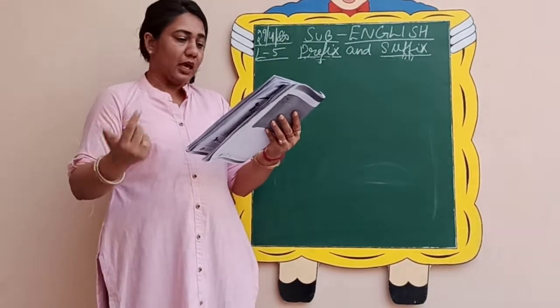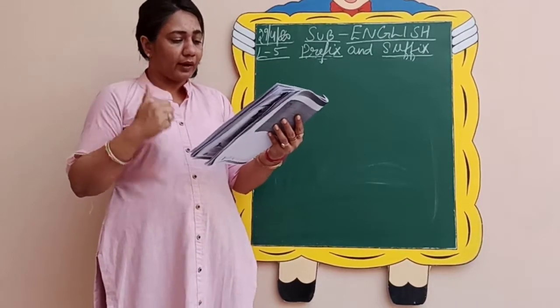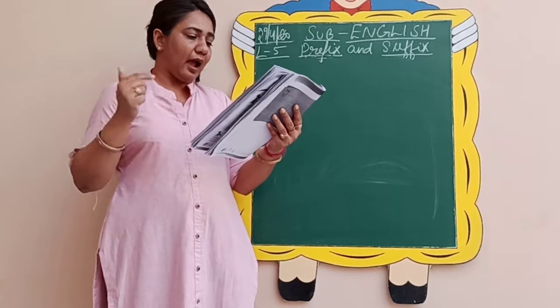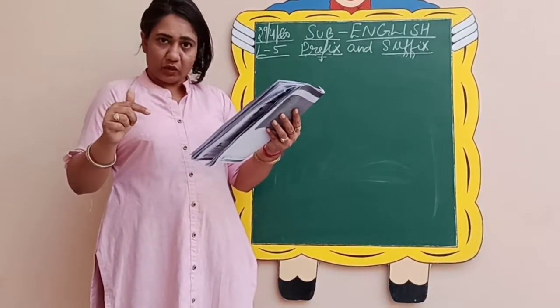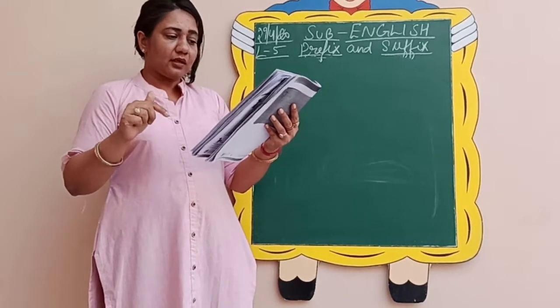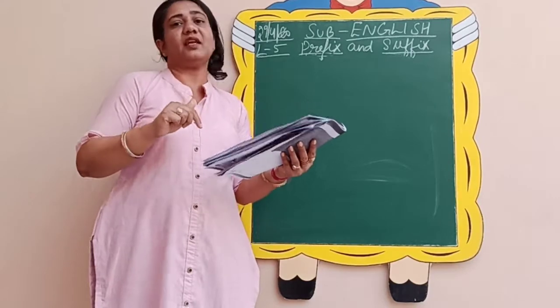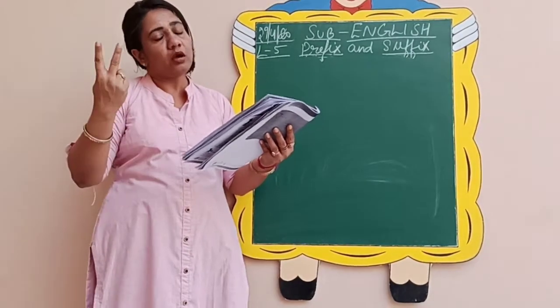Now in the third column, what you need to do is form a new word and also write the meaning. They have already formed the new word for you. For example, bicycle: bi is already given, so before the word cycle we have used the prefix bi, and it means a cycle of two wheels.